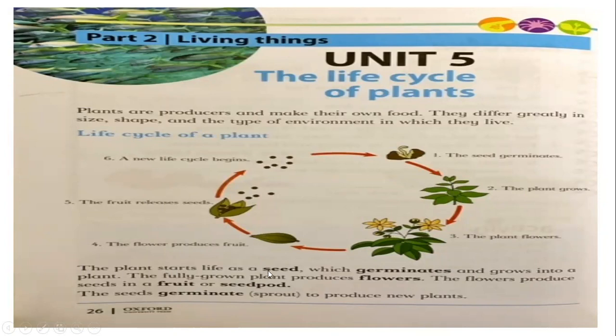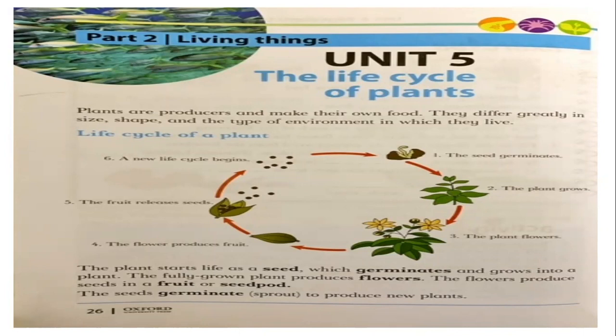The plant starts life as a seed. Understand? It starts life as a seed, and then it germinates and becomes a new plant. Then in this unit, you also read how plants reproduce by the yellow dust, which is called pollen. It is transferred from one plant to another plant, and then the seeds are carried by the wind, air, and water to different places, where new plants grow.